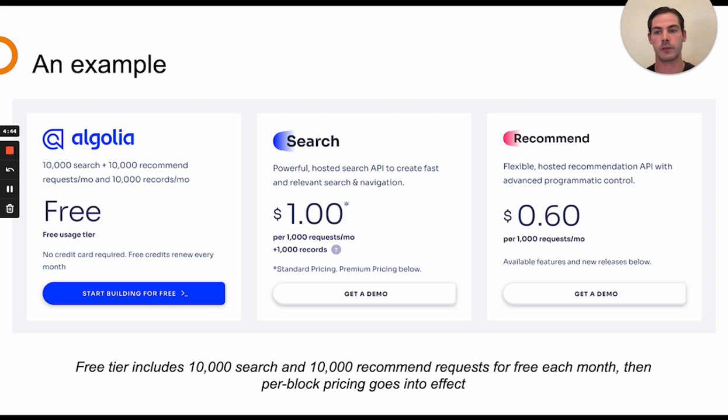You can see that with their free tier, they include 10,000 search and 10,000 recommend requests along with 10,000 records each month. And then after using up all of those 10,000 units, it falls into block pricing, which you can see is $1 per 1,000 requests for search and 60 cents per 1,000 requests for recommend.